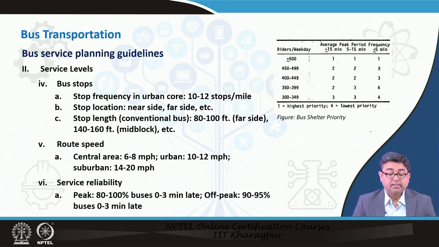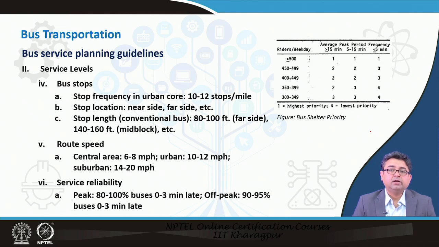The last thing to remember is service reliability. This is something that many passengers who want to take buses are always wary about, that the service is not reliable. So, you may set some reliability standards and check them from time to time. For example, during peak period, it is said that 80 to 100% of the buses should be no more than 3 minutes late.